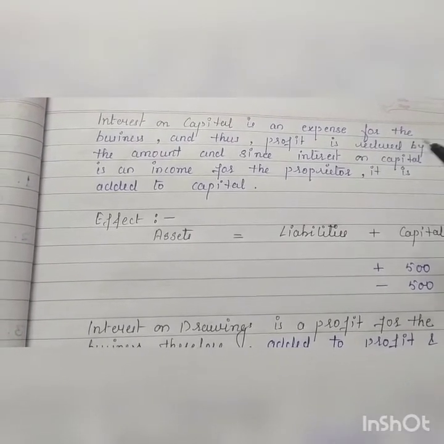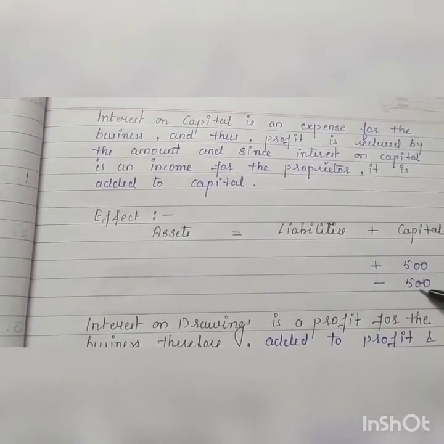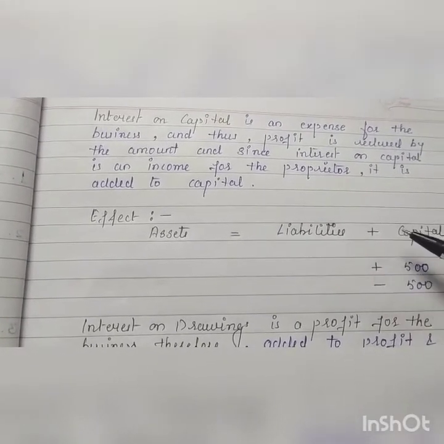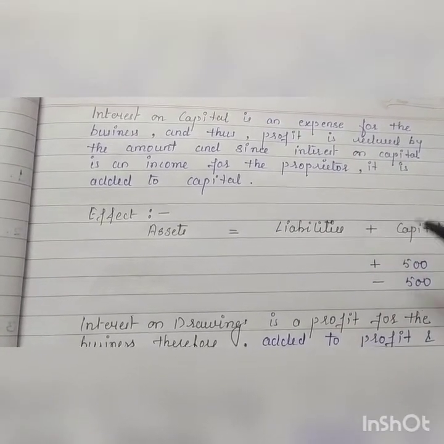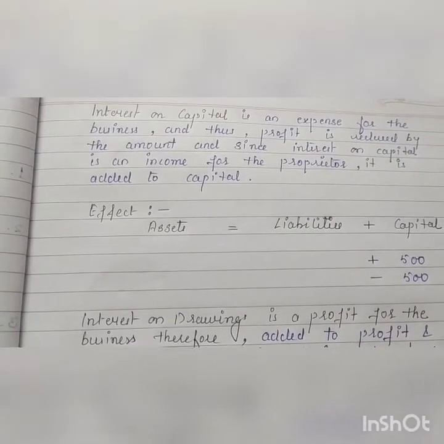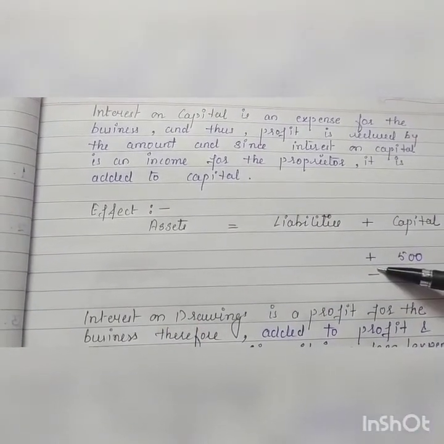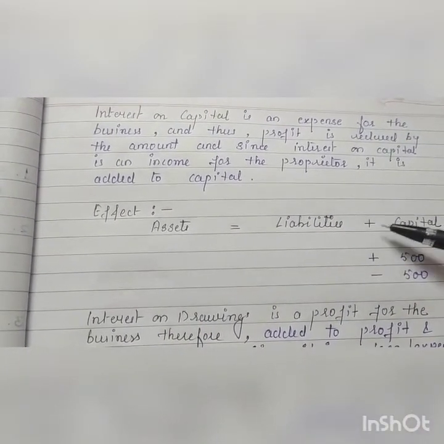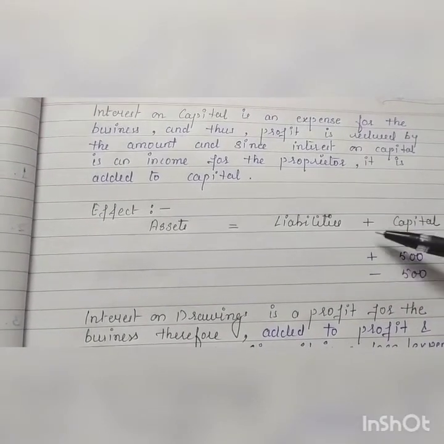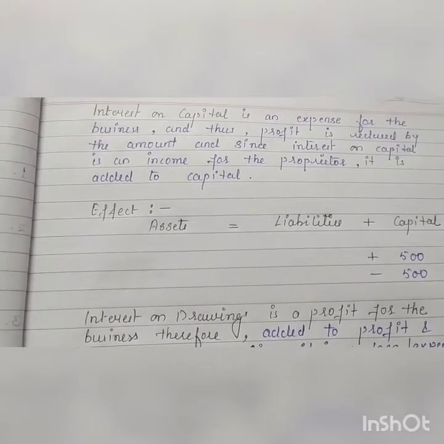Understood? Because the business is paying, we are subtracting it from capital once, and because the proprietor is receiving the amount, and ultimately the business is of that proprietor only, you will add the amount. No further effect. So for interest on capital, you will add the amount to your capital, and at the same time you will subtract it from the capital only. No further effect in assets and liabilities.